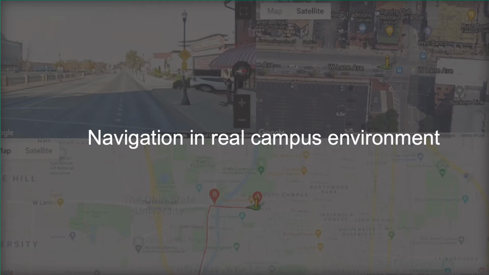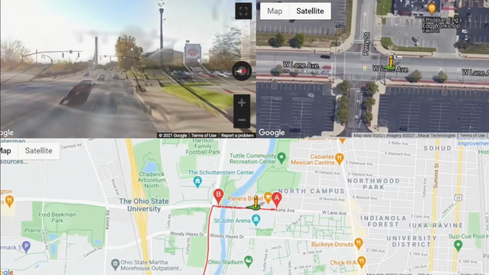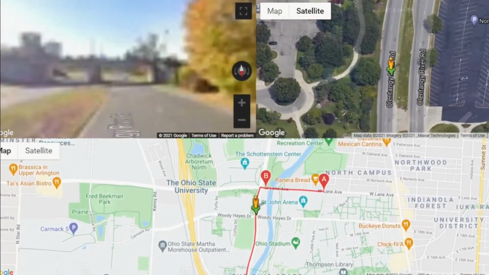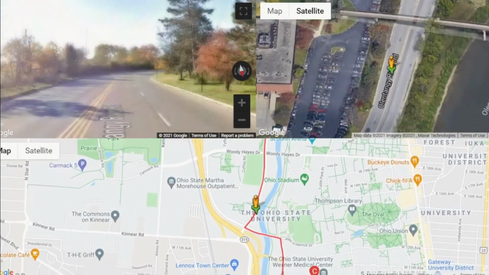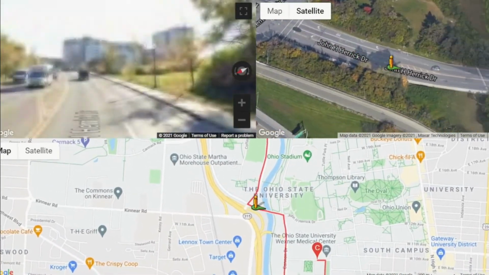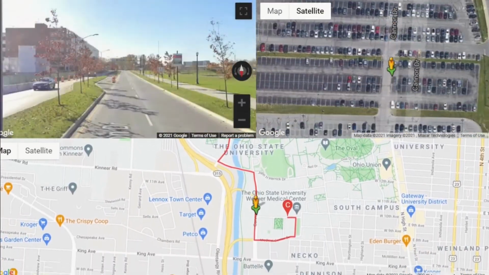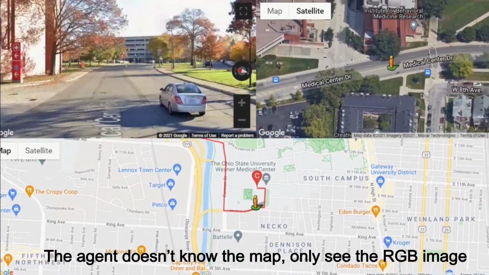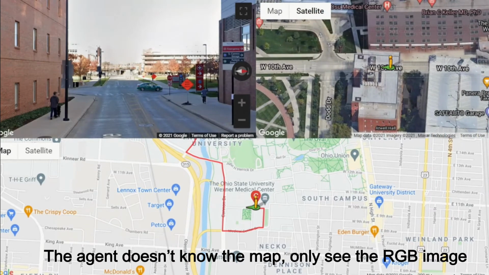First, let me show the result example of our agent navigating in the real OSU campus environment. As we can see, the agent starts from point A, passes by point B, and the target is point C. In the navigation process, the agent takes action according to the learned policy at each road intersection, like move forward, go backward, turn left, and turn right. During the whole process, the agent doesn't know the map and only sees the RGB image, which is the first-person view observation.